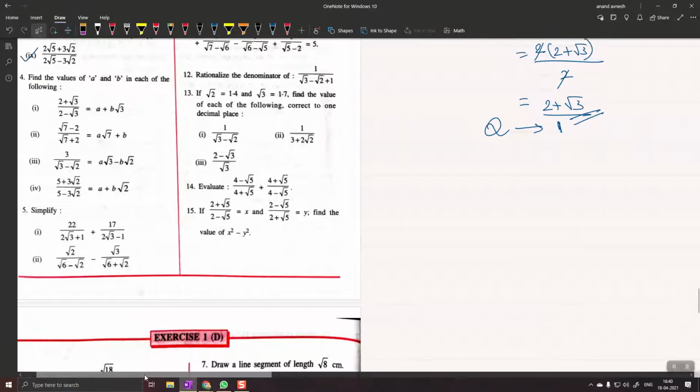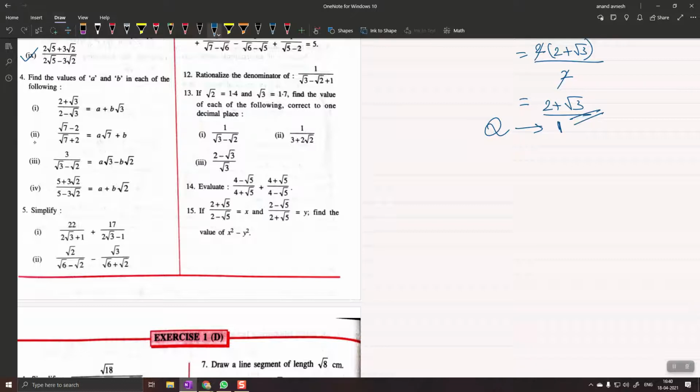So let me do this question number 2 with you. Root 7 minus 2 upon root 7 plus 2 is equal to a root 7 plus b. Okay, इसमें करना क्या है अपने को देखो. See, we have to simplify and find the value of a and b. Finding a and b is a different thing. Okay, we'll do it later.